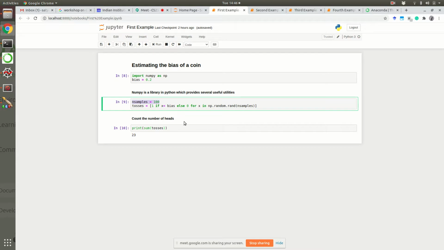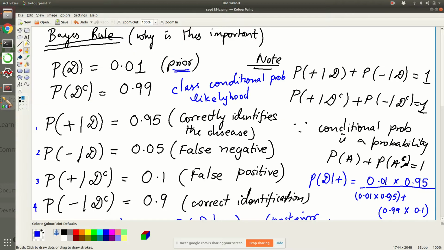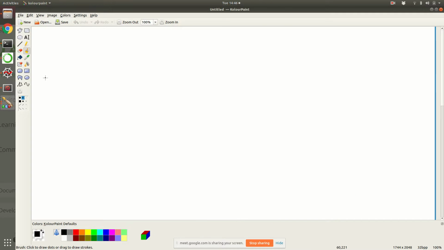This particular line is going to do the toss 100 times, and what it gives is a number uniformly between 0 and 1. Let me write these things out, because I think it will get overwhelming if I don't explain.